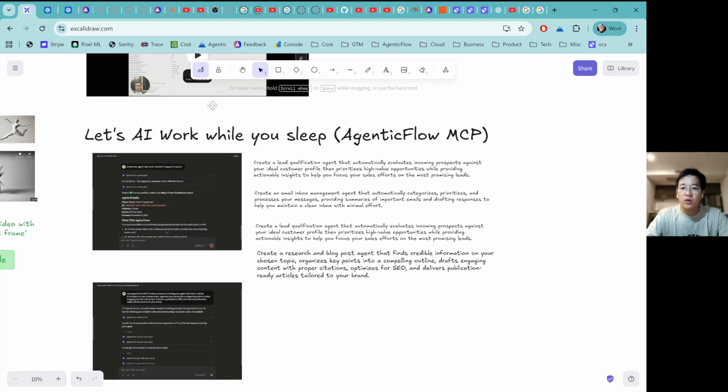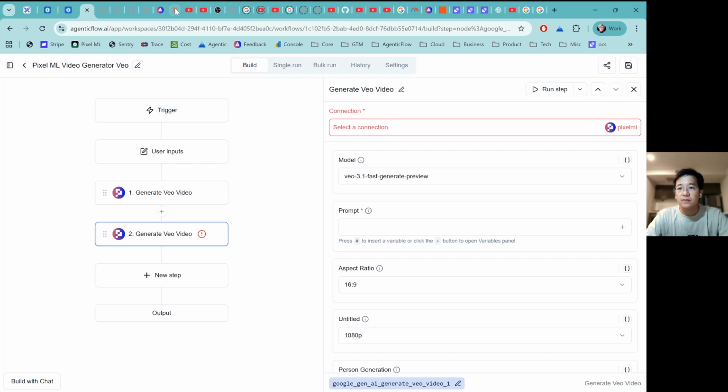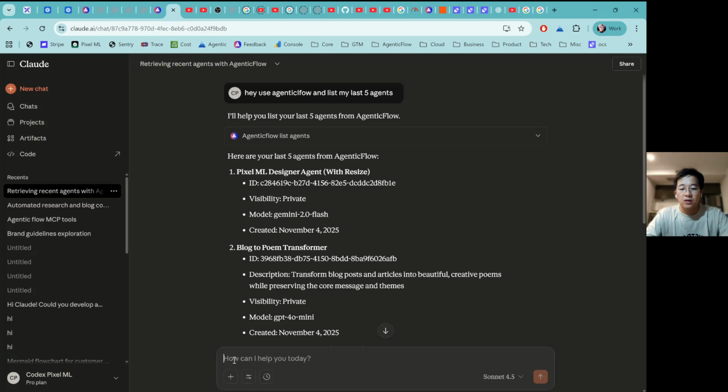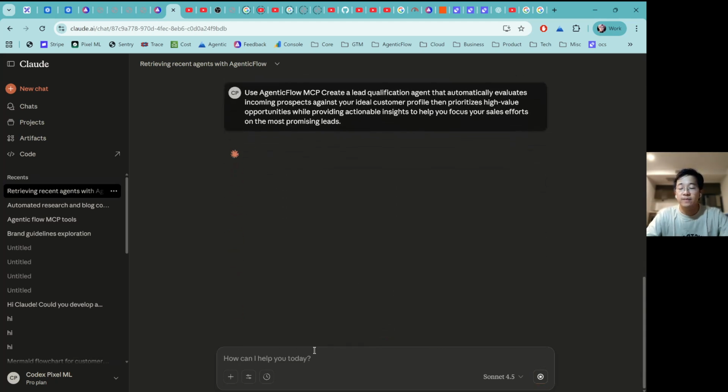So let me open this one. Let me copy this prompt and go to Claude. Use AgenticFlow MCP and create a lead qualification agent that automatically evaluates incoming prospects. Let me run this one.